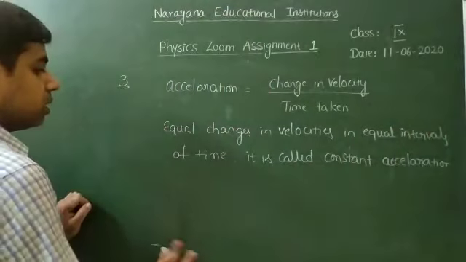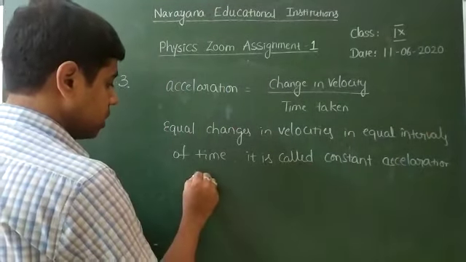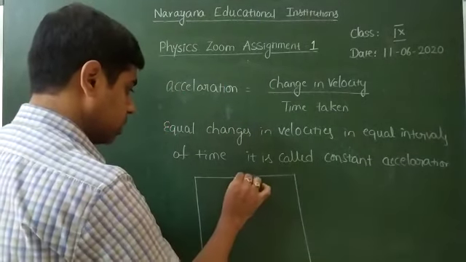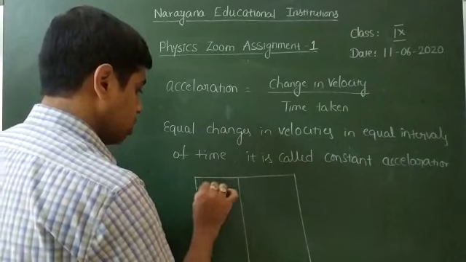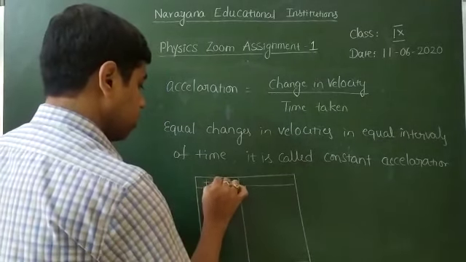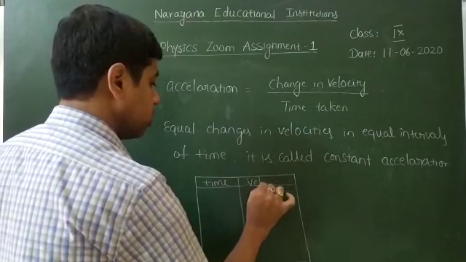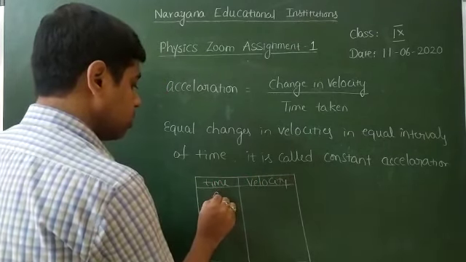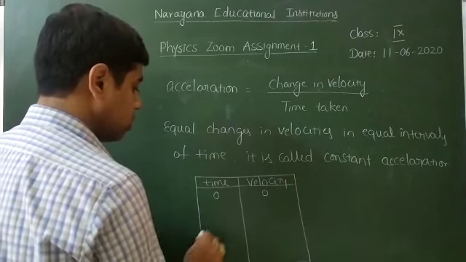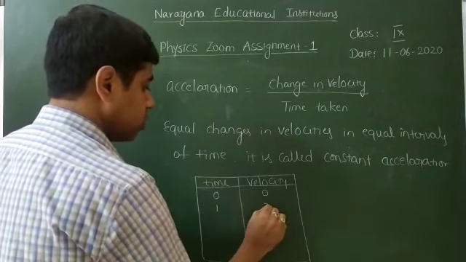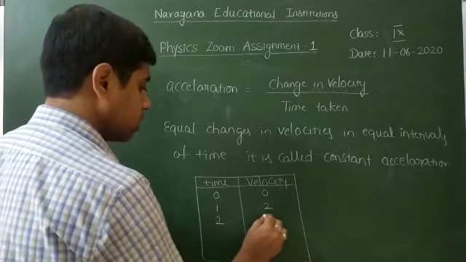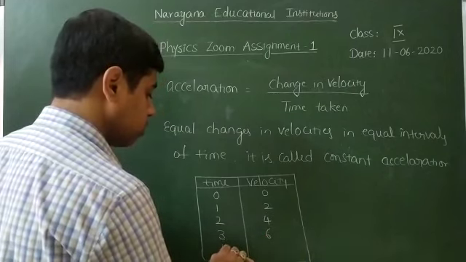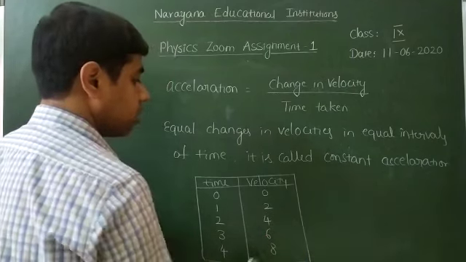Suppose, for example, I will give a table which gives a clear explanation. This is the time, and this is the velocity of an object. At time 0, the velocity is also 0. At 1 second it is 2 meter per second. At 2 seconds it is 4 meter per second. At 3 seconds it is 6 meter per second. At 4 seconds it is 8 meter per second.